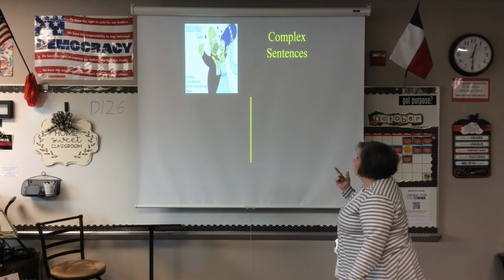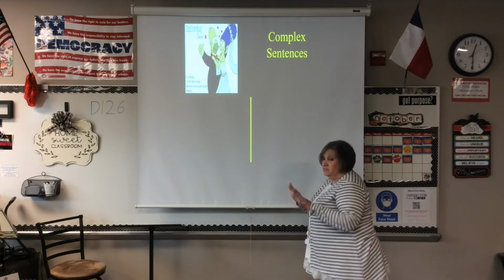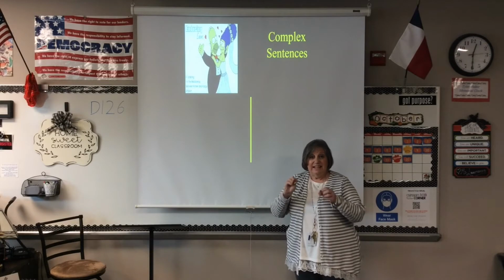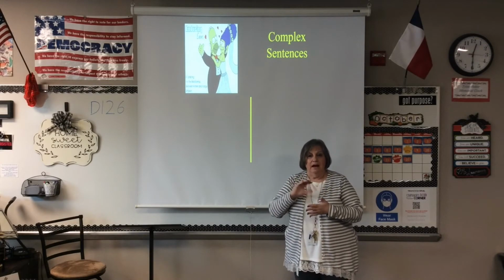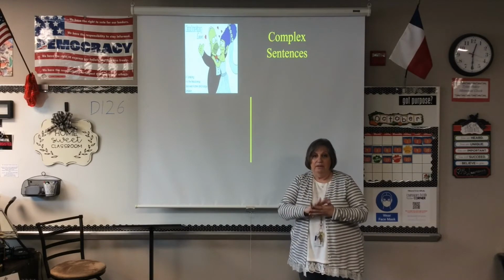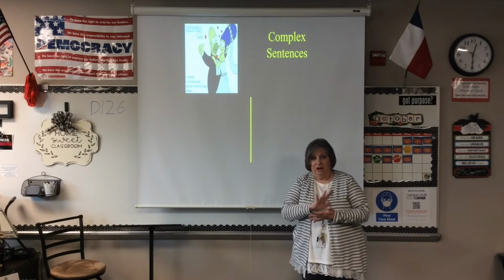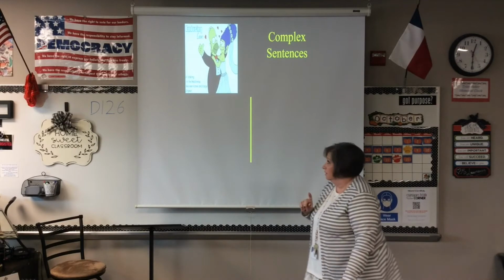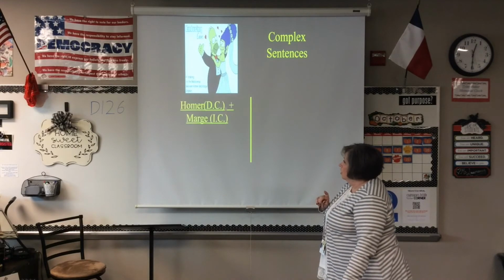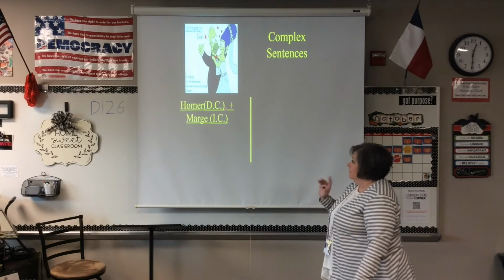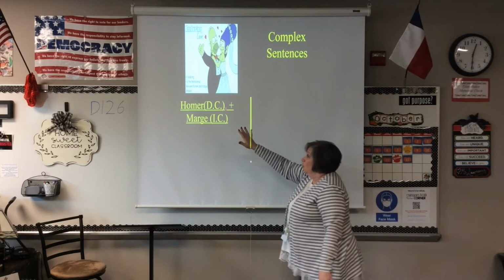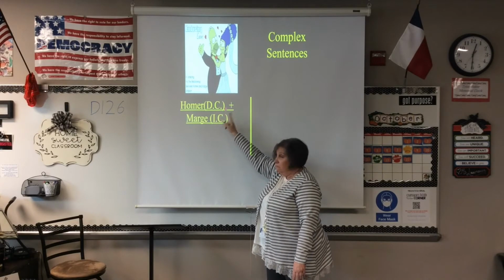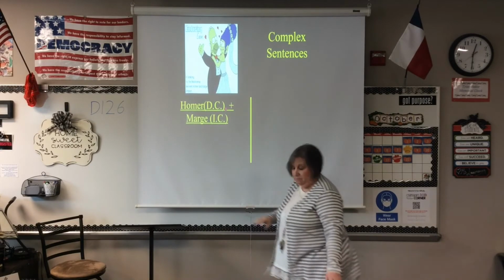Okay. All right. So these are the complex sentences. And just like the word says, it can be a little confusing. I will honestly tell you this is where you make the most of your mistakes when you're talking about your punctuation and commas in particular. So a complex sentence is Homer, remember, he's dependent, comma, plus Marge, okay?